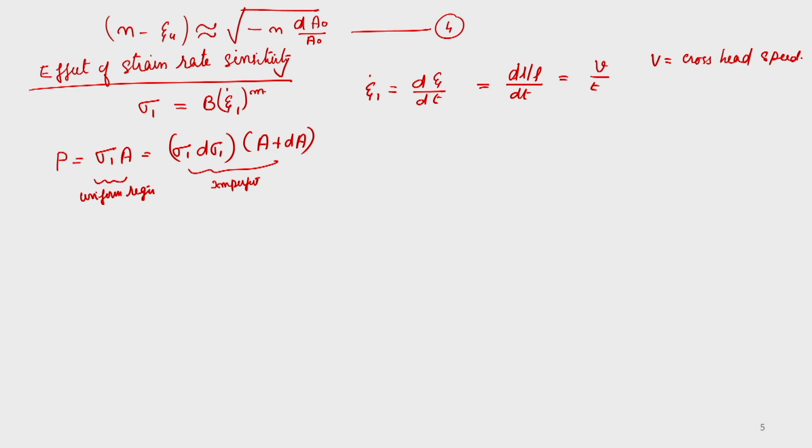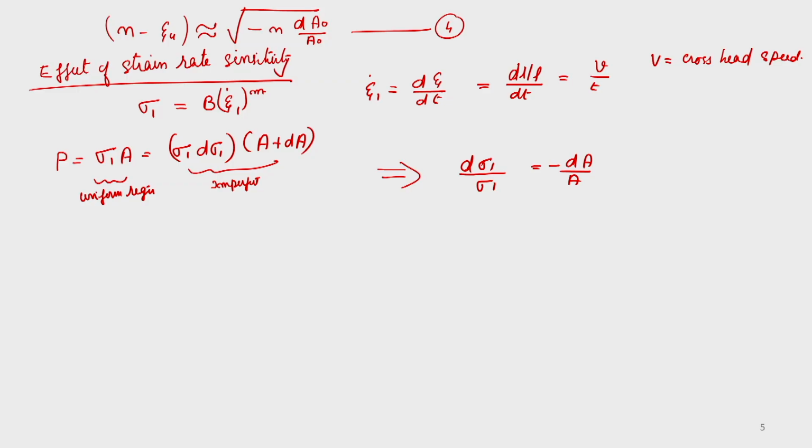So from this, now we can write d sigma 1, so load is the maximum load. So d sigma 1 by sigma 1 is equal to minus dA by A. That is the difference between the stresses in the uniform region and the region where imperfection is there.